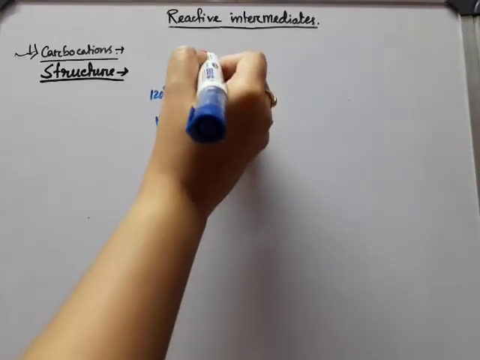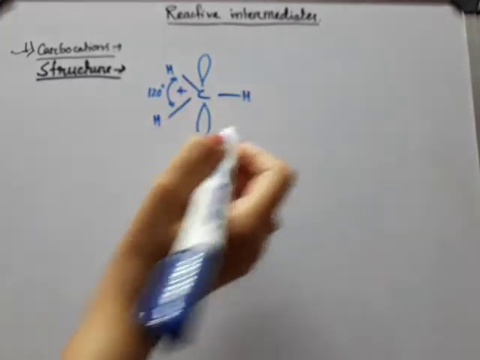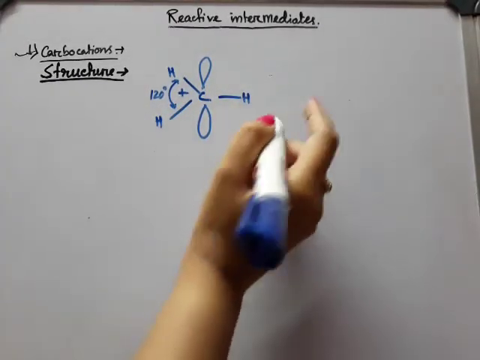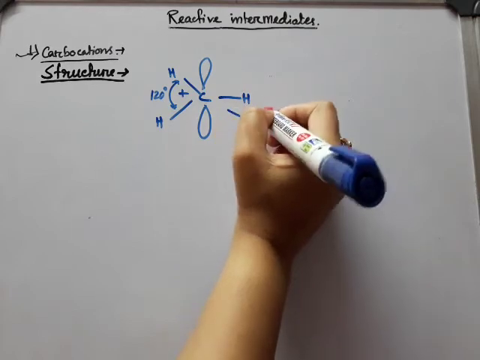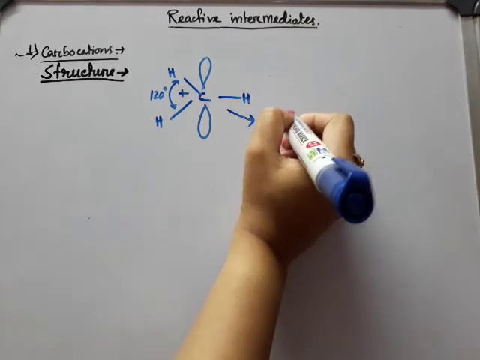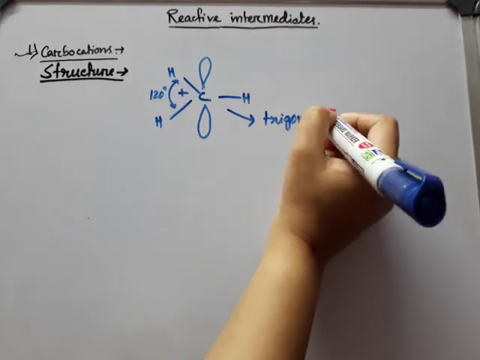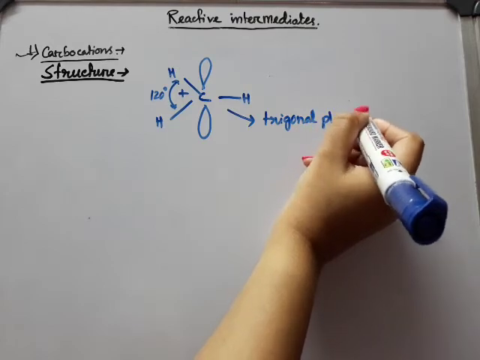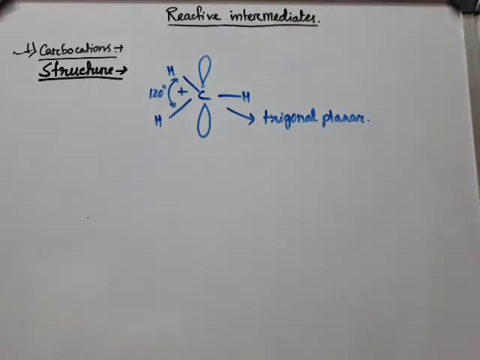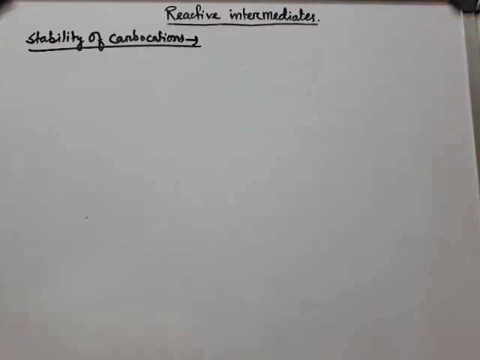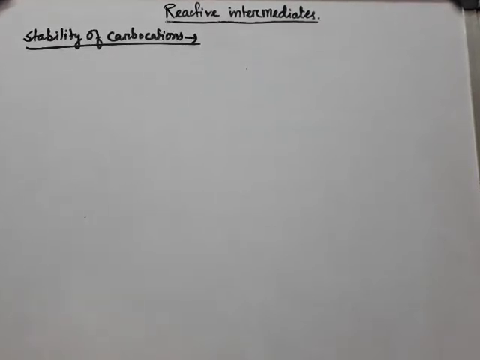The unhybridized p orbital is perpendicular to the plane. So the structure is trigonal planar. Understood? Now we will discuss the stability of carbocations in terms of inductive effect, hyperconjugation and resonance.